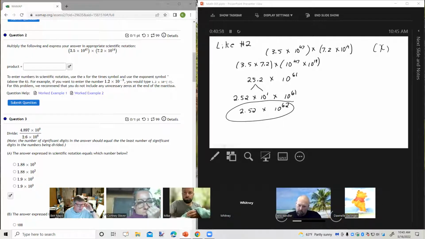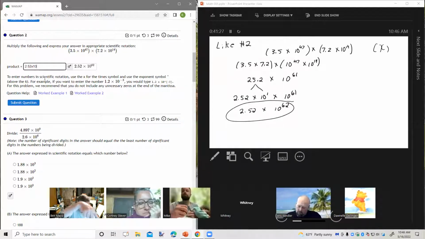All right. It says to enter numbers in scientific notation, use the X for the times symbol and use the exponent symbol above the 6. It's called a little caret key. For example, okay, so here's the answer. And to put it in here, I'm going to put in 2.52. Then I'm going to use a lowercase x, no space, just a lowercase x, and then a 10.